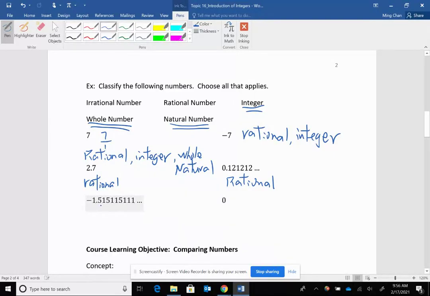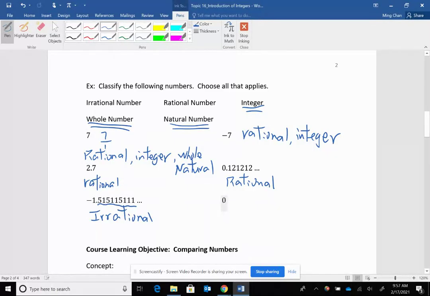All right, -1.51, 511, 5111. That is not a repeating pattern right here. So that will be considered an irrational number. If it's an irrational number, it cannot be an integer. Remember, the key words with integers are positive and negative whole numbers. Okay, so it's not a whole number. This is a decimal number. It cannot be a natural number.